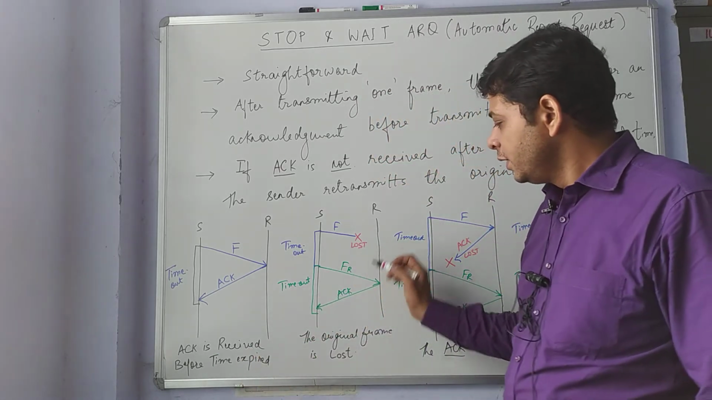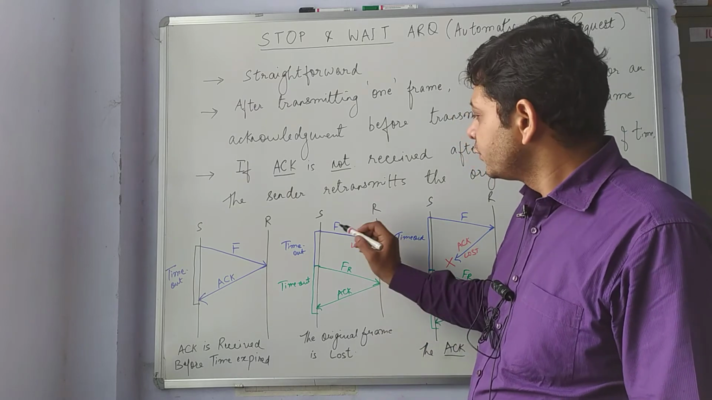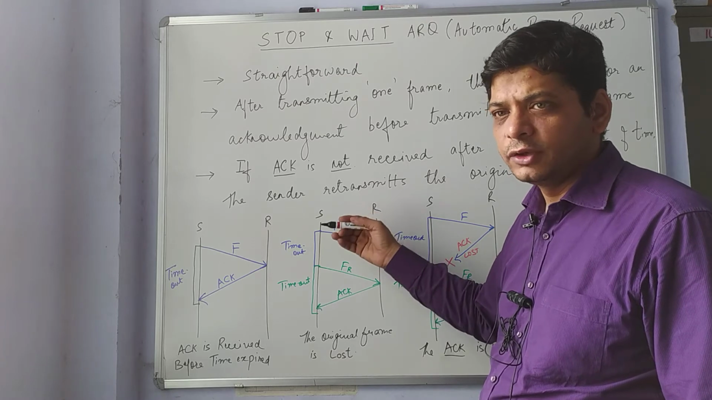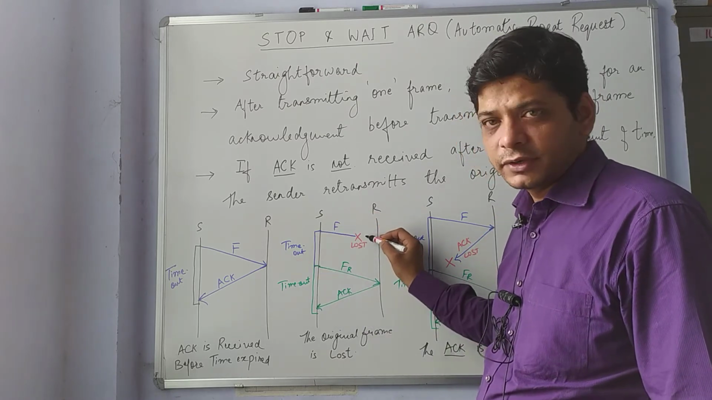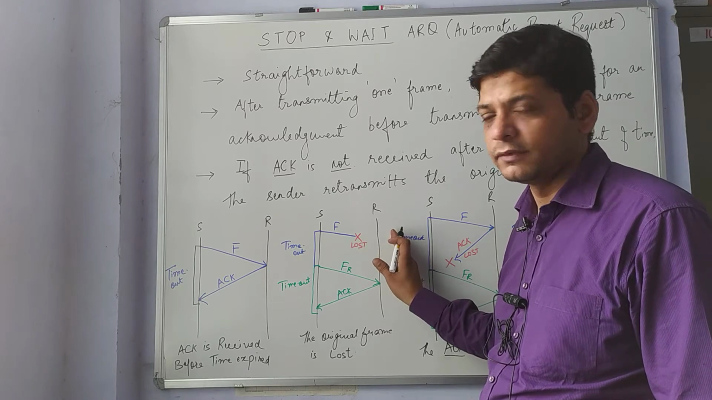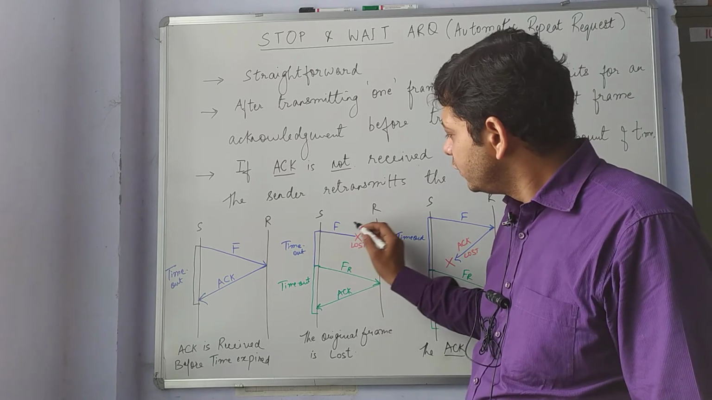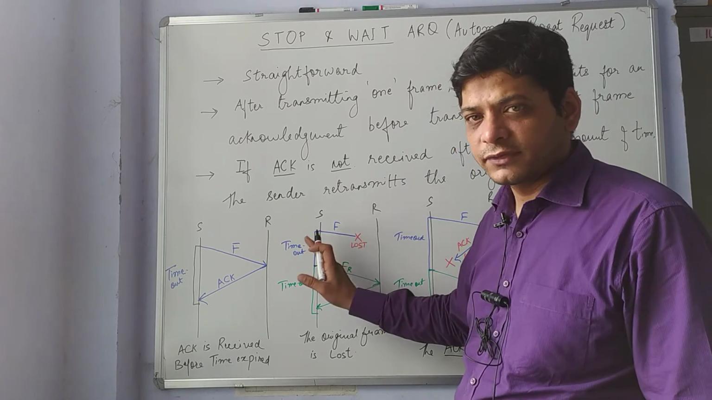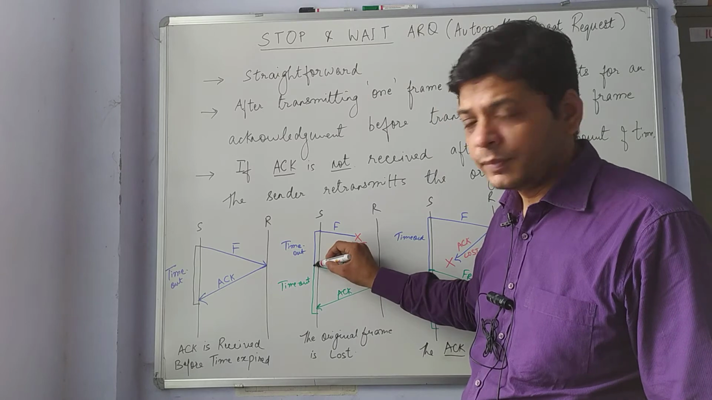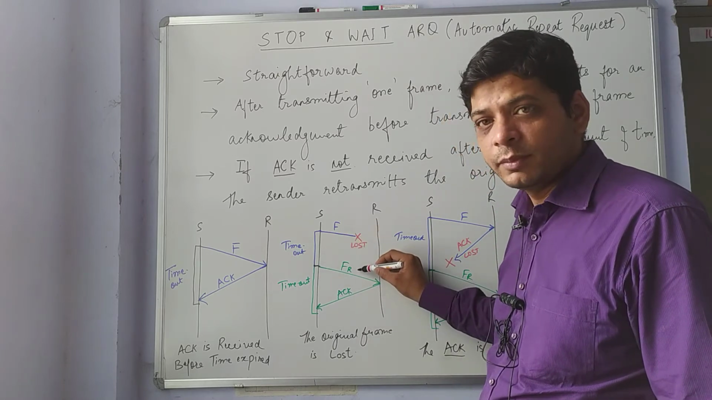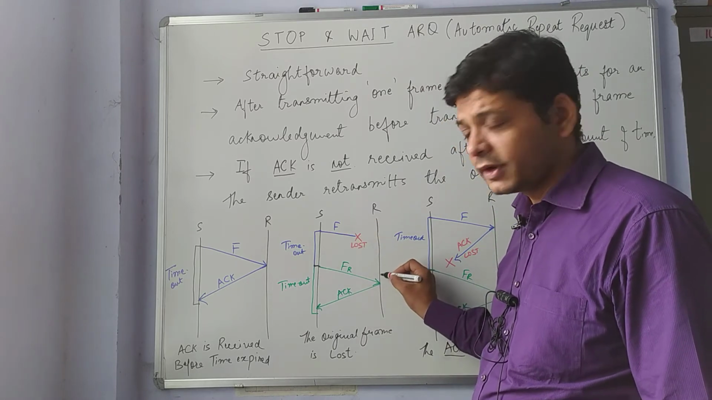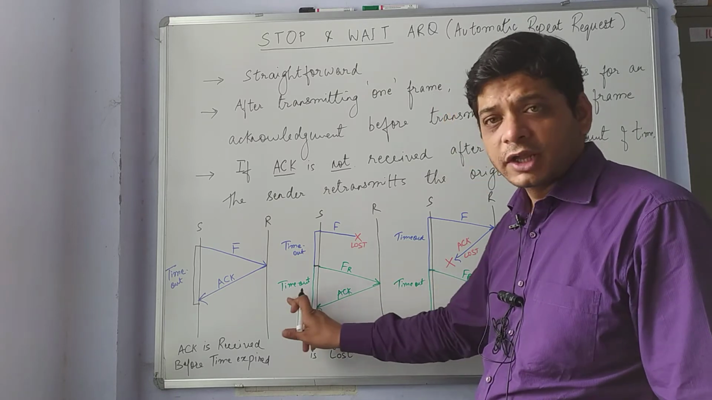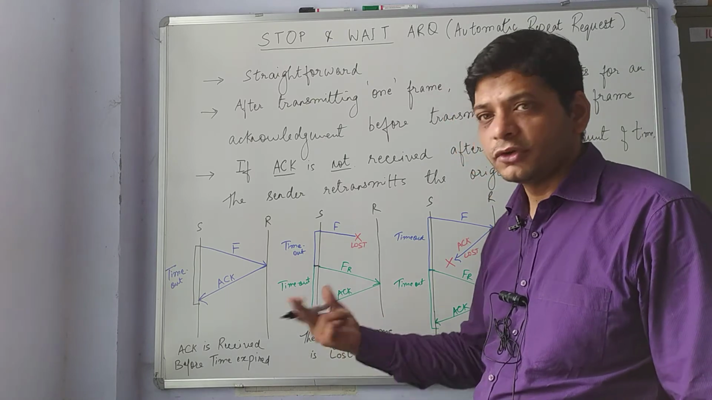The second phenomenon: the original frame is lost. If the frame is sent from the sender and, due to delay or any discrepancy, the frame is lost, it will not be received by the receiver. So the sender will wait for the timeout time, and if the acknowledgement is not received before this timeout time, the sender will retransmit the frame again, and the receiver will acknowledge that retransmission before the timeout time. So this is another possible way.